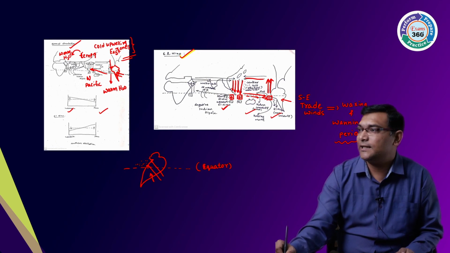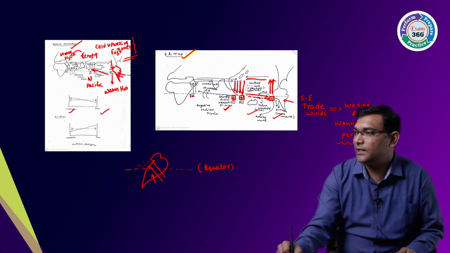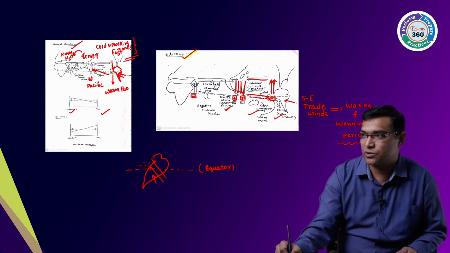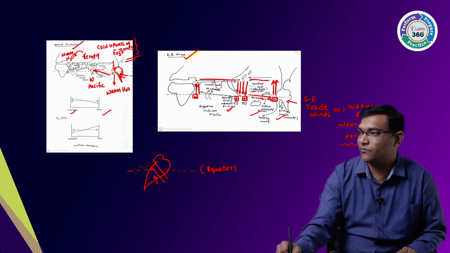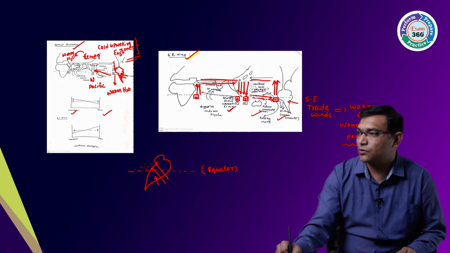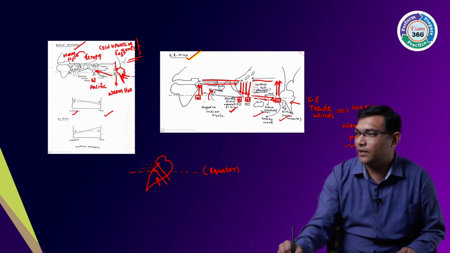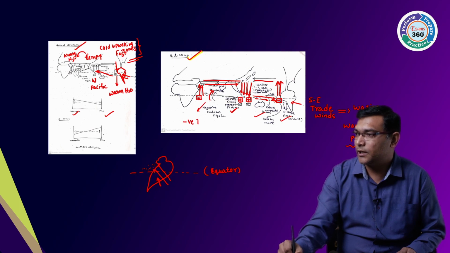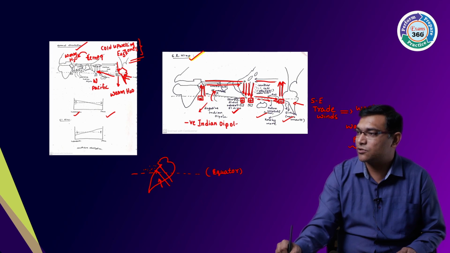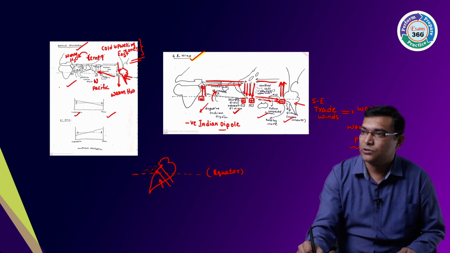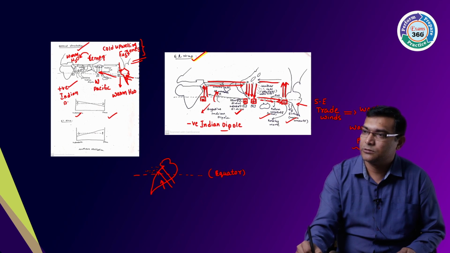Okay. El Nino currents. And this will create what? Again, there will be a low pressure here at the Arabian coast or African coast. And air will rise. And air will submerge where? At Indonesia. So this will create a negative Indian dipole. This is nothing but negative Indian dipole. What is positive Indian dipole? Just now I told you in the normal. This is your normal. So we have positive Indian dipole here.